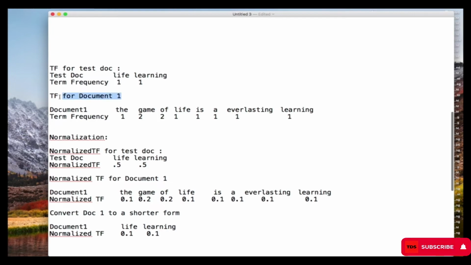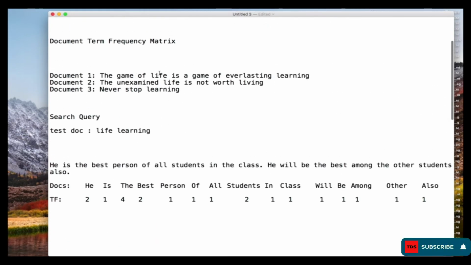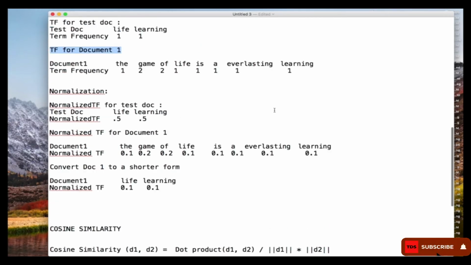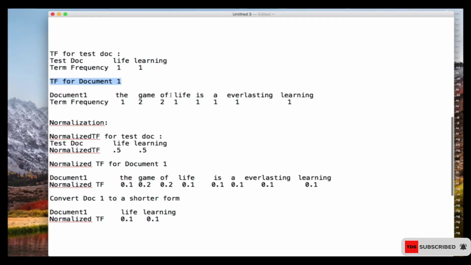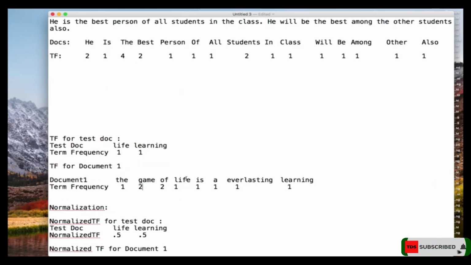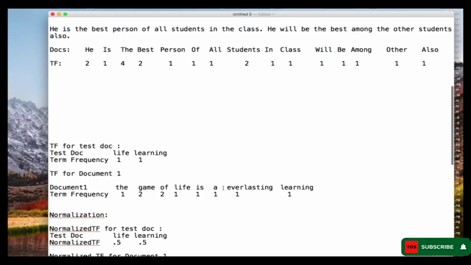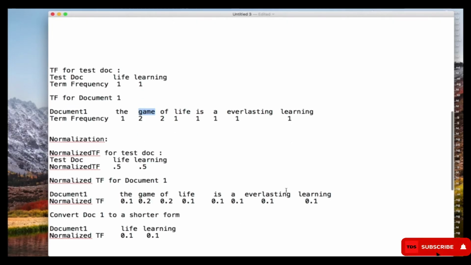Now if we pick document 1, which is "The game of life is a game of everlasting learning." That's what I'm doing over here. Over here they appeared 1 time, so I think I missed something. The game of life is a game, so the game is already here, so I'm not going to repeat everlasting learning. Okay, so that's fine.